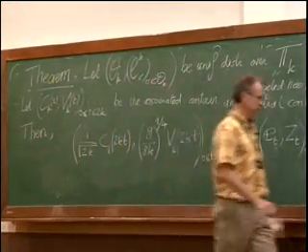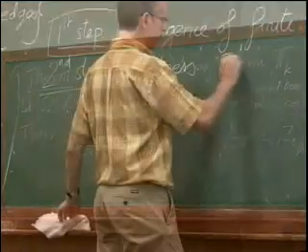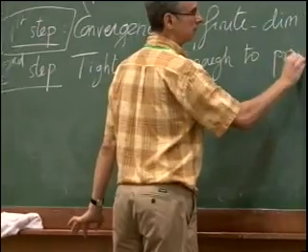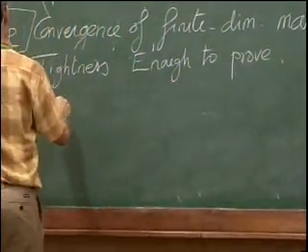So it's enough to prove a bound of the following type.